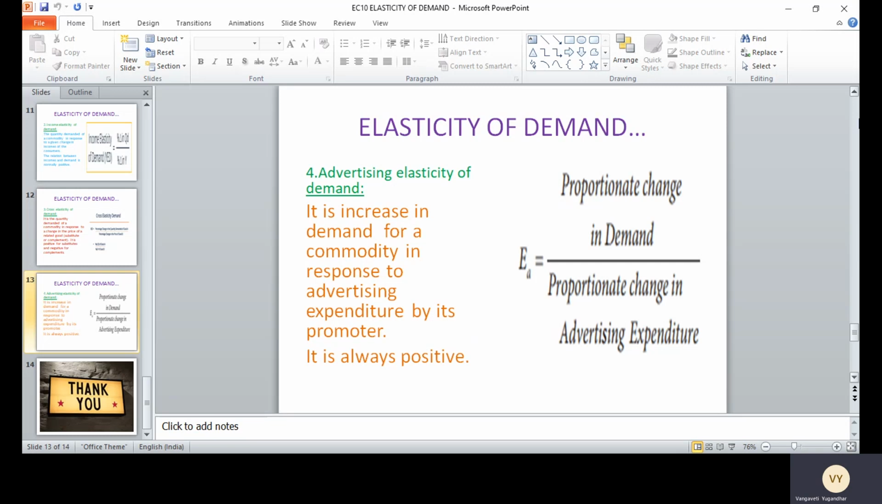So that's all, dear students, regarding the meaning of demand, elasticity of demand, its measurement and its types.